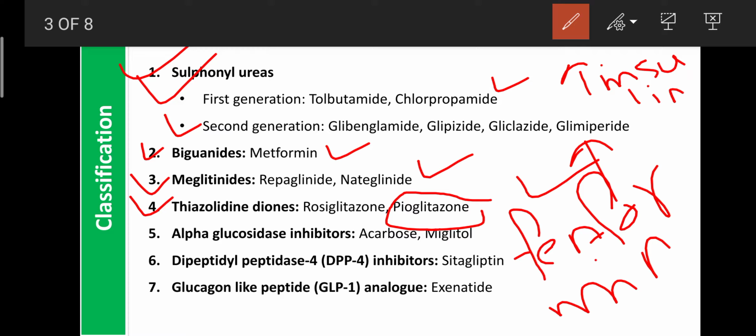And the fifth class is known as the alpha glucosidase inhibitors. Alpha glucosidase is one of the enzymes commonly seen in the intestine. It is helpful for metabolism of polysaccharides into monosaccharides, like starch and cellulose into glucose, fructose and galactose. Only then do glucose, fructose and galactose enter the blood. That is one function of the alpha glucosidase enzyme: it enhances the breakdown of polysaccharides into monosaccharides.